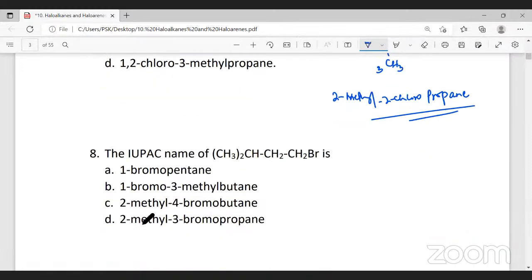Coming to the next one, the IUPAC name of CH3 twice CH, single bond CH2, single bond CH2, and CH3. So I can write this molecule CH3 like this.